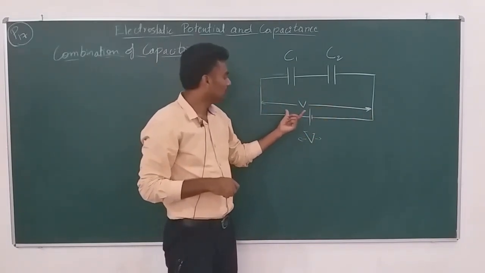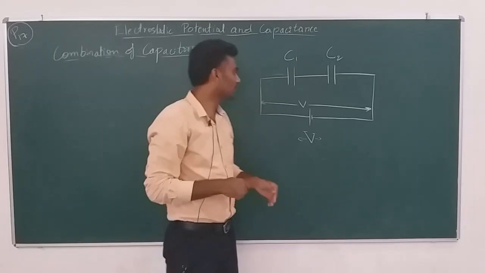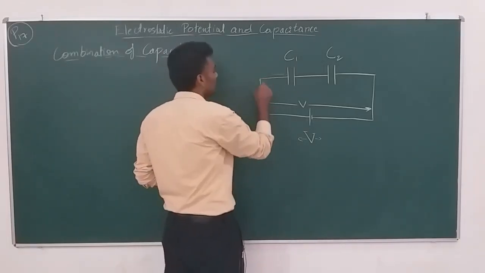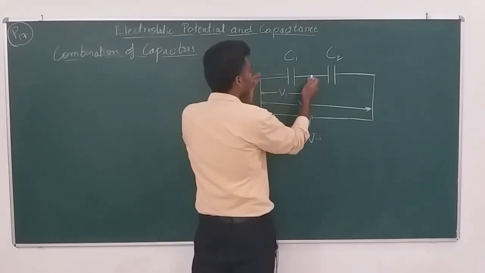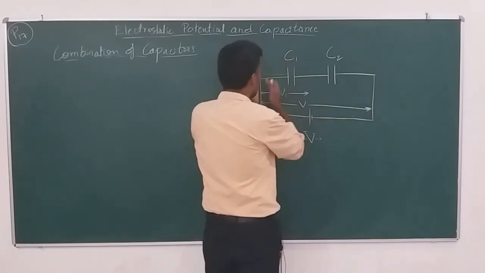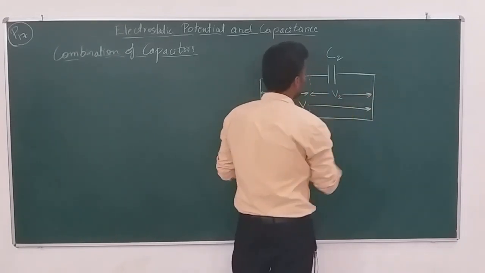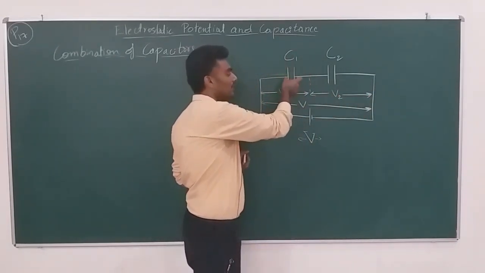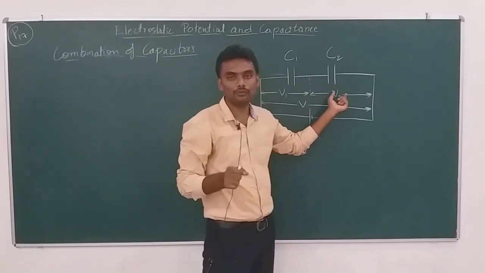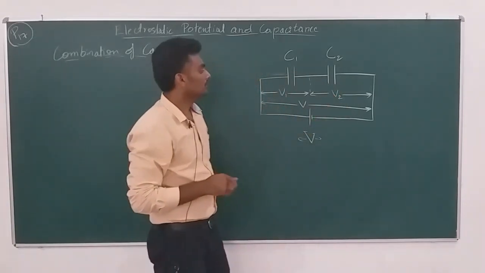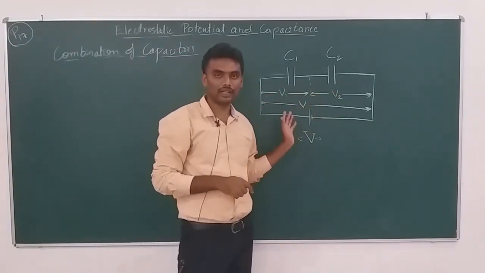When you have potential difference, it actually varies in series. You will get to know in detail when we discuss current electricity. Now let us assume that V1 is the potential difference between this point and this point. The net potential is V, and from here to here let the potential difference be V2. So across C1 we have the potential difference V1, and across C2 we have the potential difference V2. Following? This V1 plus V2 will give us V, the net potential difference.